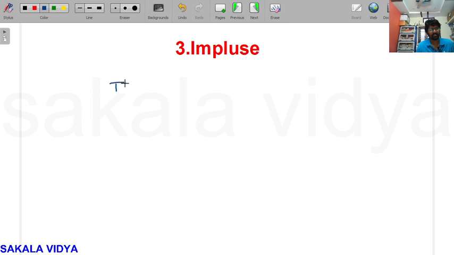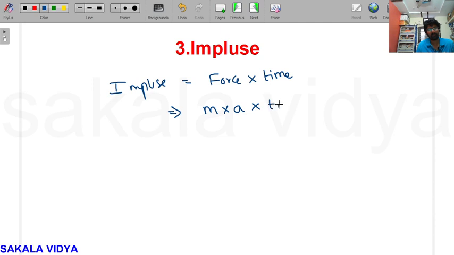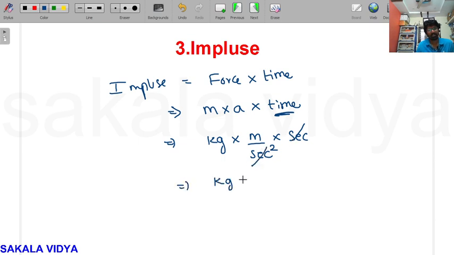Second one, impulse. Impulse is a product of force into time. Let us write what is force. Force is nothing but a product of mass into acceleration, into time. What are the units for mass? Kg. What are the units for acceleration? Meter per second square, into the units for time, second. So the second gets cancelled. What is left here? Kg into meter into second.